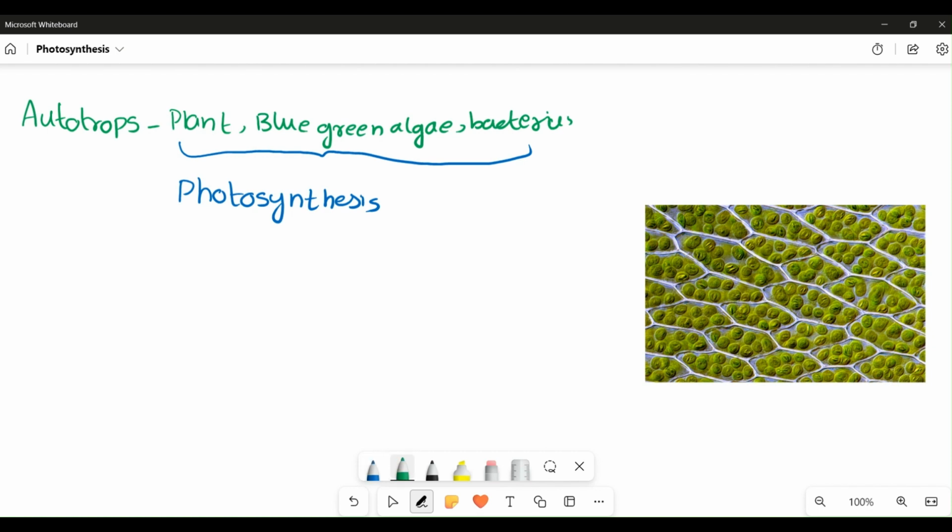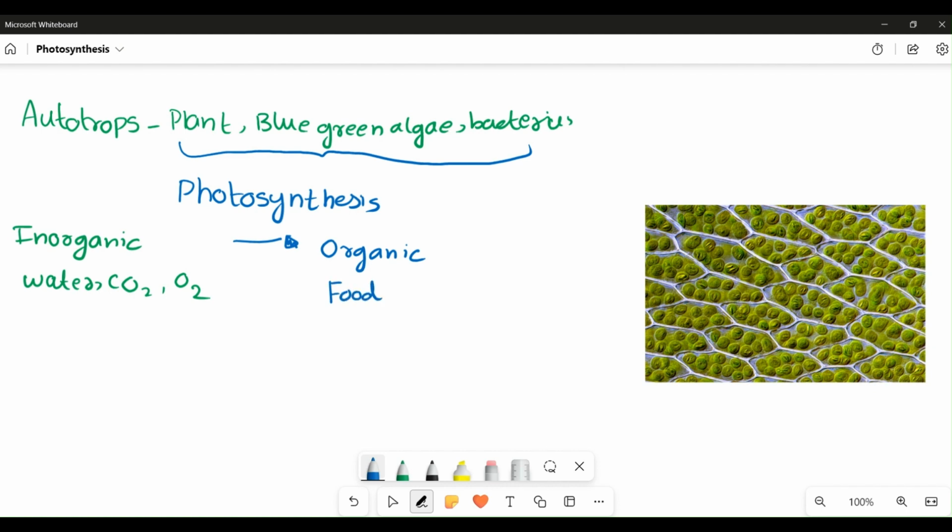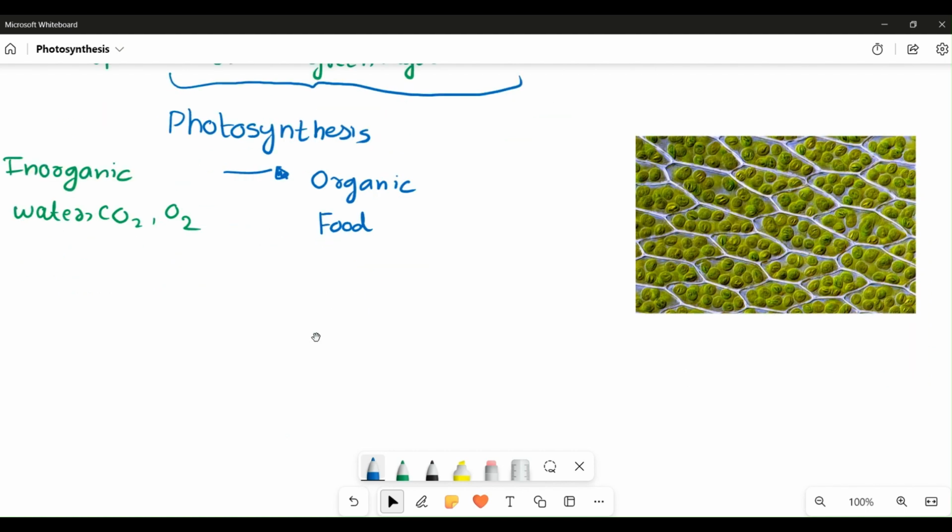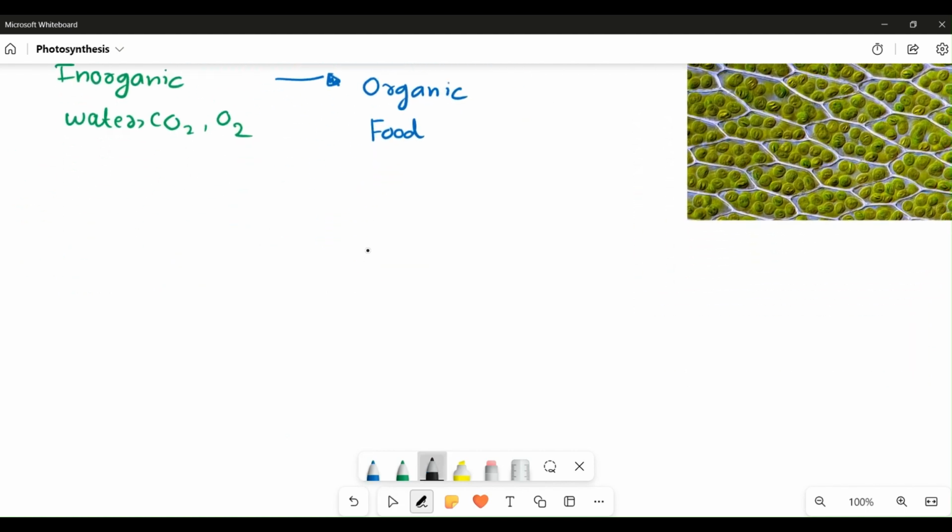But what are these inorganic substances we are talking about? These inorganic substances are essentially water or gases like CO2 or oxygen, which are quite necessary for photosynthesis as well. And as you're going to say, they get converted into organic substances. Organic substances include the food, okay? Different organisms have different food sources which are manufactured by them. But in general, we will be talking about the photosynthesis which is seen in plants.